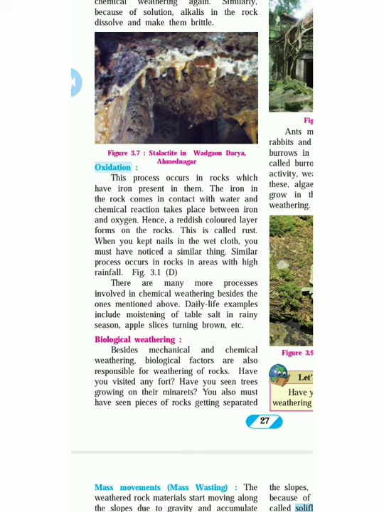Daily life examples include moistening of table salt in the rainy season, apple slices turning brown, etc. See, have you seen when you put salt open on the table in the rainy season, what will happen? That salt is going to be moisturized. Cubes form from it, and they are not easily separated. Likewise, when you cut a slice of an apple, what happens after half an hour and 1 hour? It starts turning red.